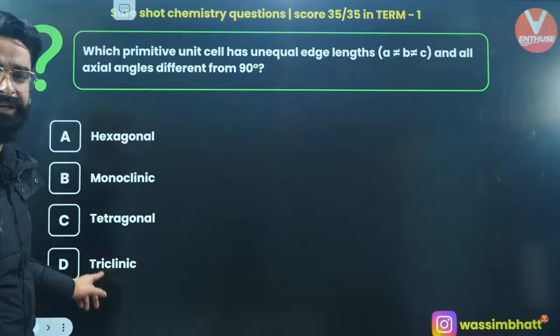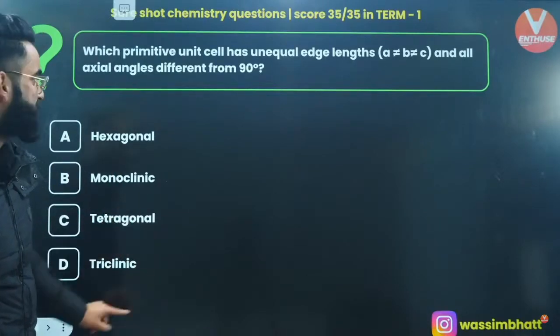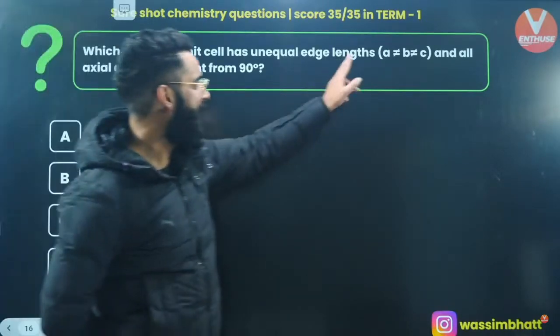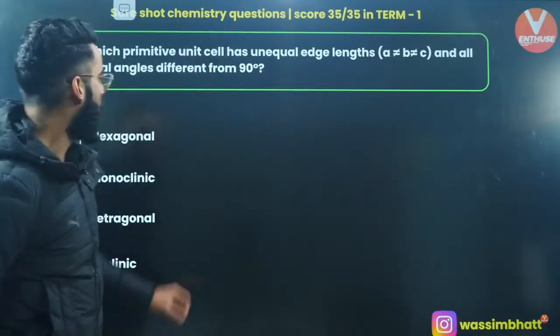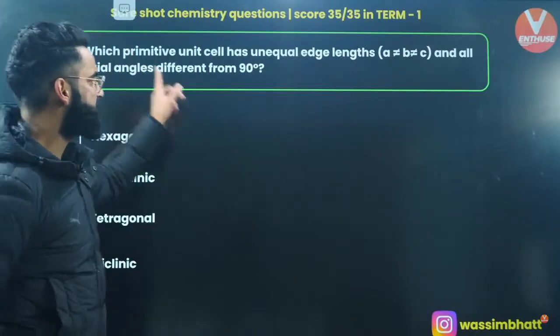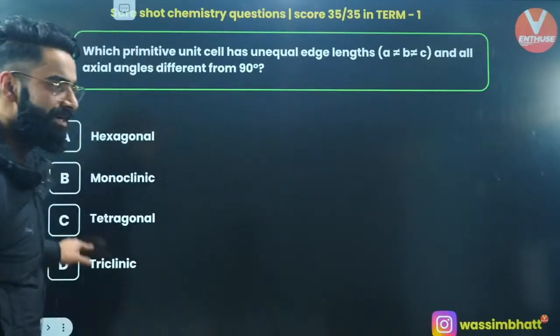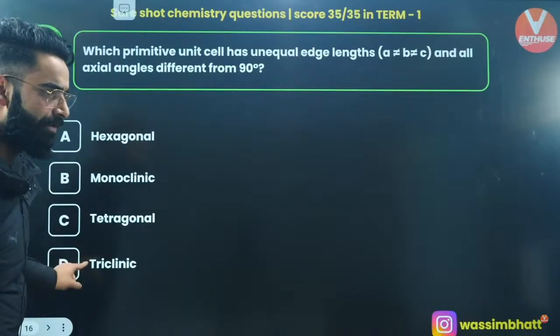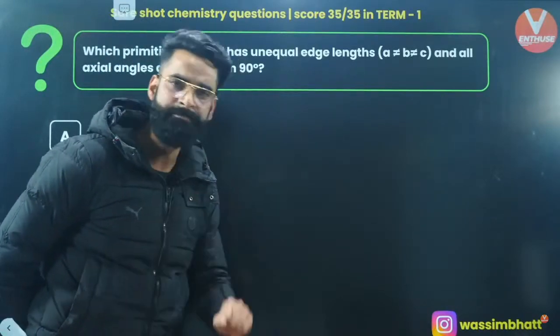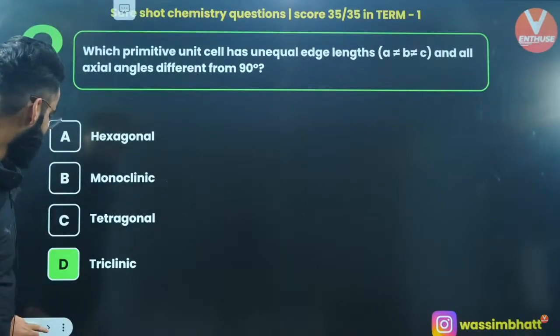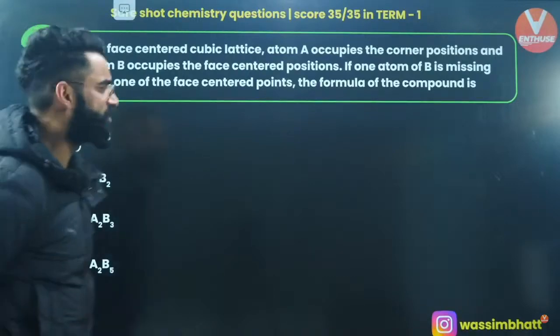It's going to be option D. In your triclinic crystal system, your edge lengths A is not equal to B, which is not equal to C, and all the axial angles differ from 90 degrees, right? It is possible in triclinic, right? There is a separate page given on your NCERT. I want you guys to remember that, okay? Perfectly done. Let's move on and jump into one more question, my dear people.